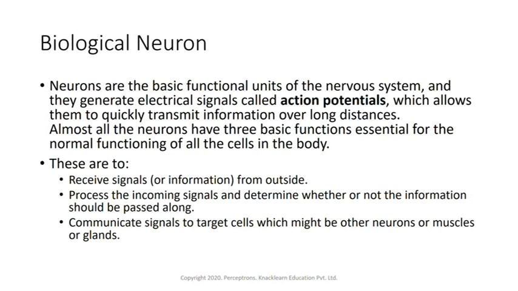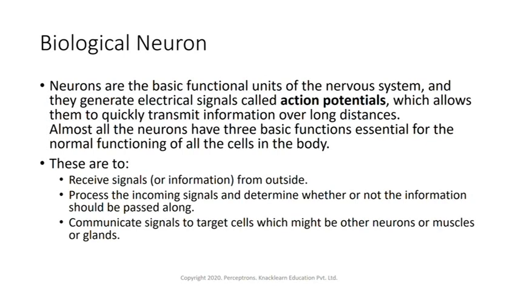Almost all neurons have three basic functions essential for the normal functioning of the cells in the body. These neurons are responsible for receiving signals from outside. They are responsible for processing the incoming signals and determining whether or not the information should be passed along, and then communicating those signals to target cells, which might be other neurons, muscles, or glands.